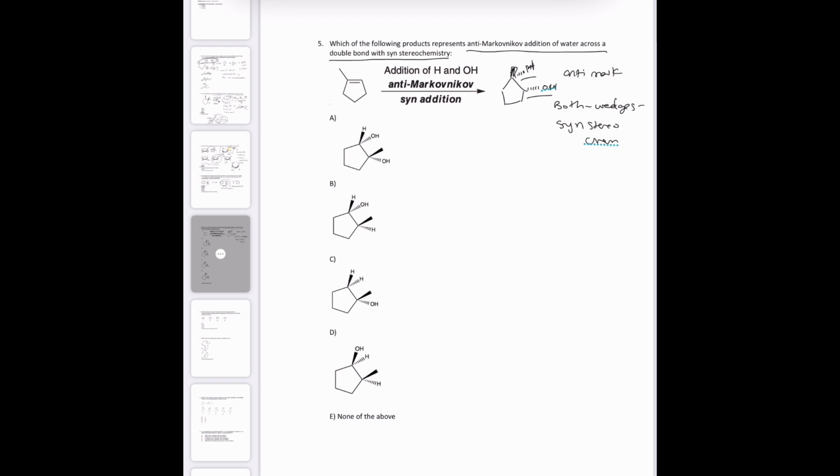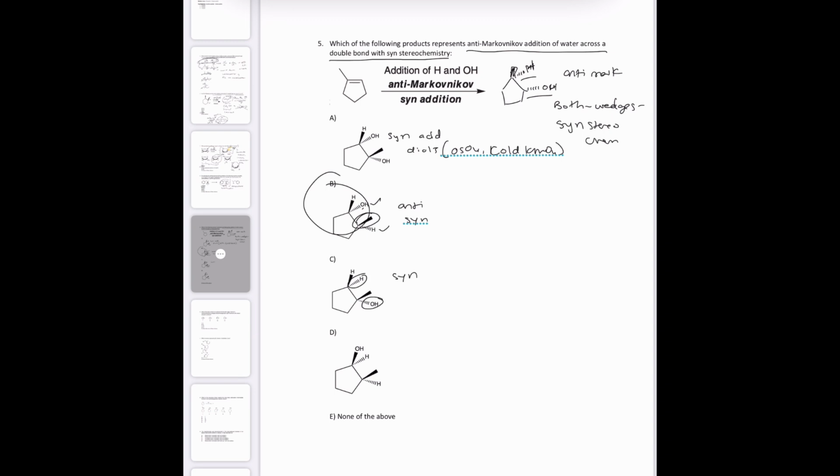So let's see. I'm just going to go through these. This is syn addition of diols, and you get this with osmium oxide or cold KMnO4. That's just a little bit of bonus info for you. This looks like, okay, so we have our OH and our H, and the CH3 is on this side, so I think this is anti-Markovnikov and syn, so this is a good option. I'm going to check all of them just in case, because sometimes there's multiple, so I'm just in that habit.